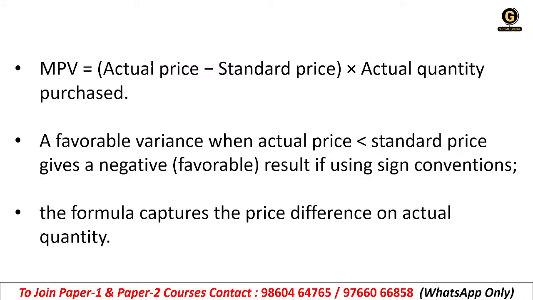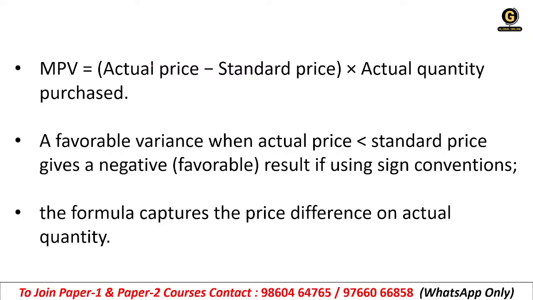So when you buy raw material, you expect to pay a standard price, correct? But in reality, you may end up paying the actual price, AP, right? So the difference between them multiplied by how much you purchased is MPV. Understanding how it is calculated?